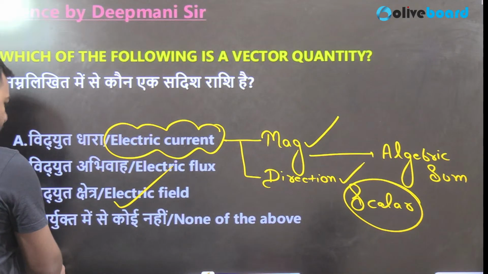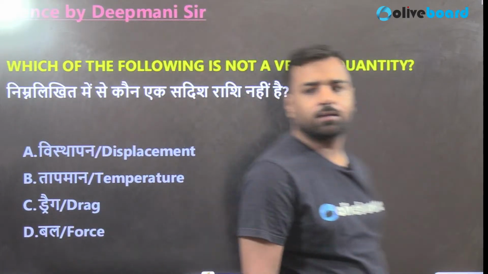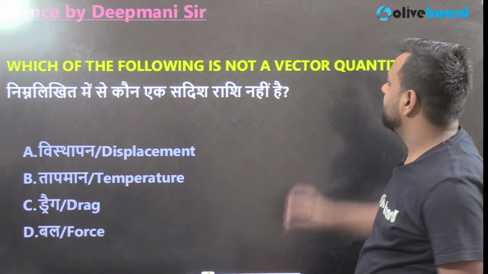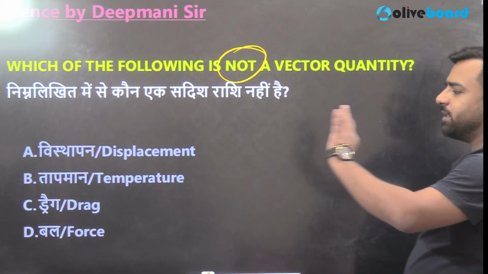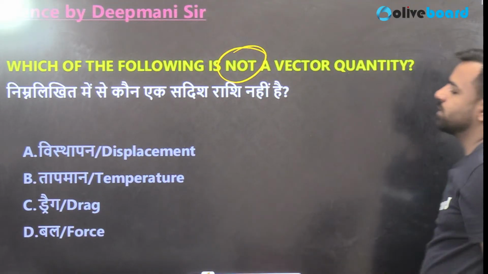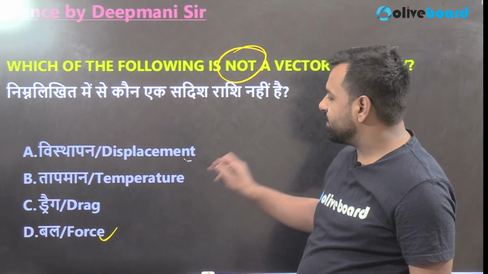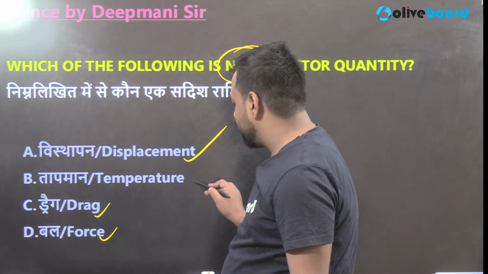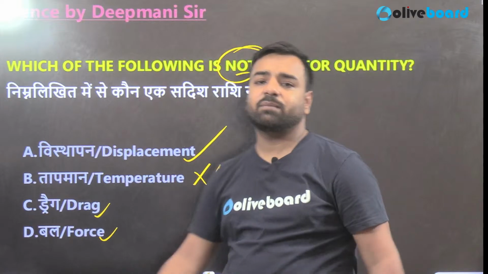Next. So here C was the correct answer. Which of the following is not a vector quantity? Guys, what should be the answer? The question is which is not a vector quantity: displacement, temperature, drag or force. As we know, force is a vector quantity, right? Displacement is a vector quantity and again drag, but not temperature. Since it is asking which is not a vector quantity, the answer will be temperature here.